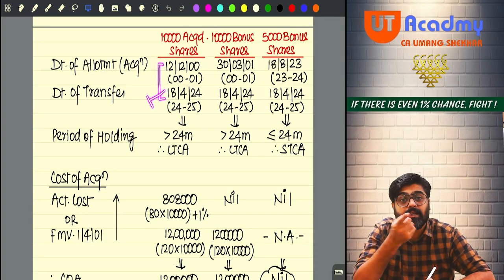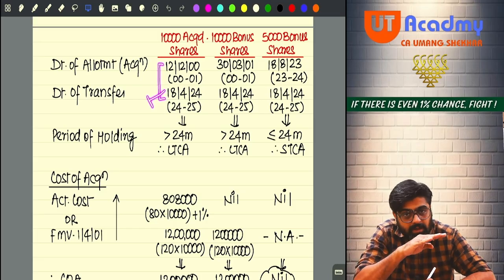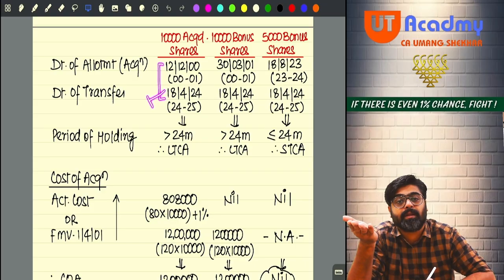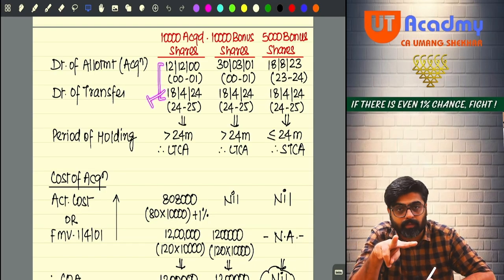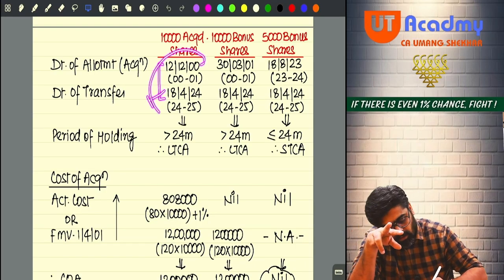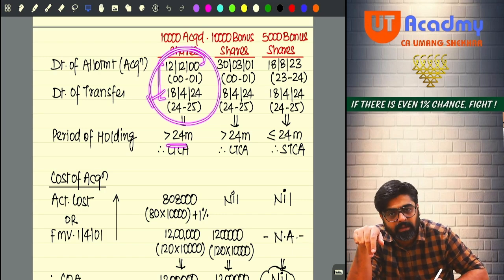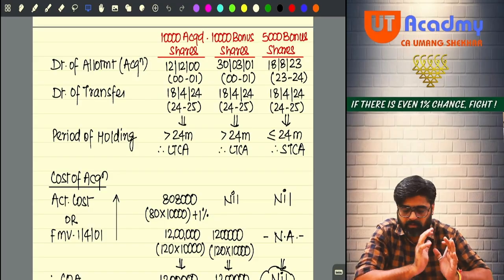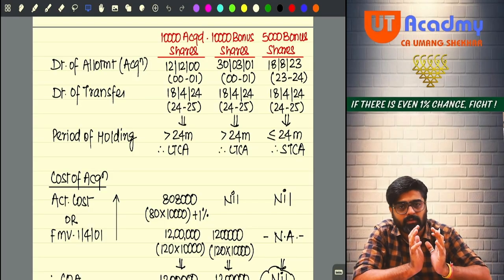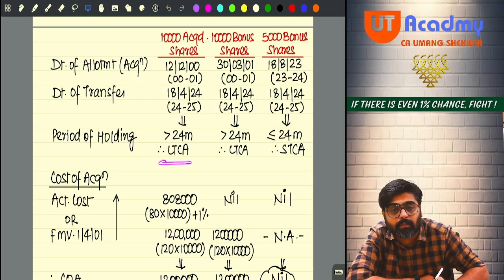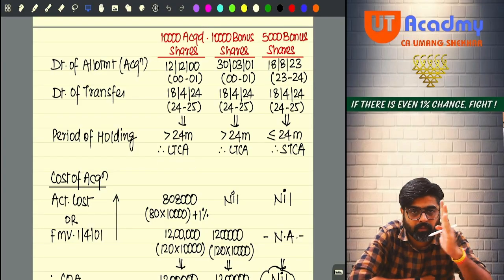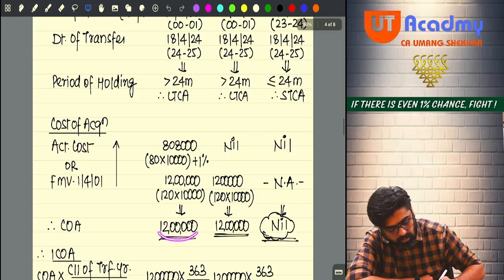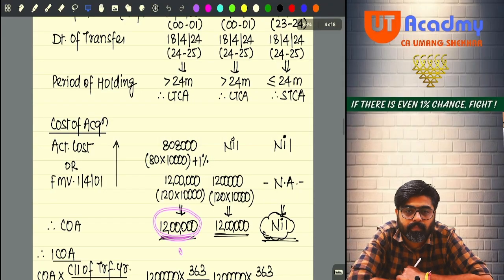Meaning that these are unlisted shares which are transferred prior to 23rd July. That time we used to check the period of holding as 24 months only. So is the period of holding more than 24 months? Yes. Then all the 10,000 shares in this lot are what? Long-term capital asset held for a period of more than 24 months. And the cost also you came to know.